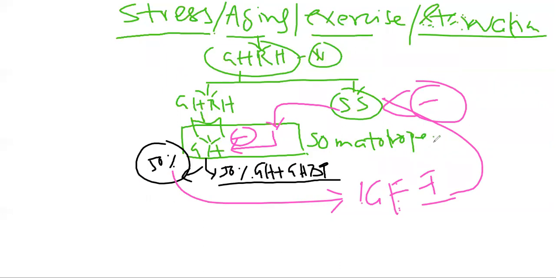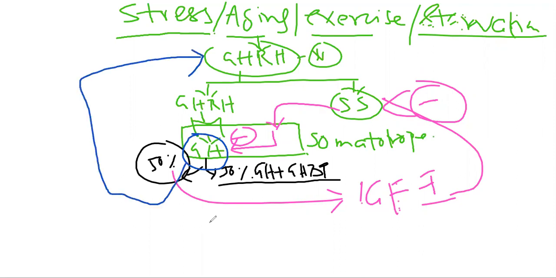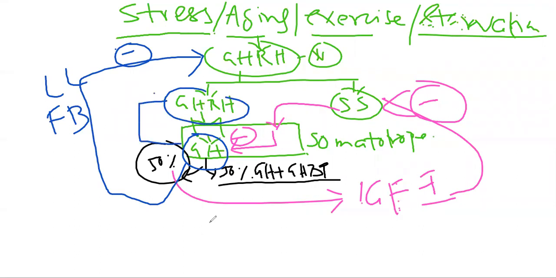So how can we say which one is the long loop and which is the short loop feedback inhibition in this process? Here it is the growth hormone. When it comes into the circulation, it will feedback inhibit the growth hormone releasing hormone. It is the long loop feedback inhibition. And this is the short loop feedback inhibition. And if there is production of the somatostatin, it will inhibit the growth hormone. And if there is stimulation of the insulin like growth factor 1 production by the growth hormone in the hepatocyte, it will in turn inhibit the somatostatin, so that growth hormone will not be inhibited. That is the thing you need to understand.